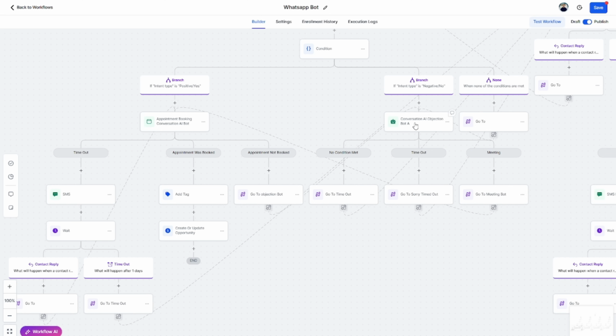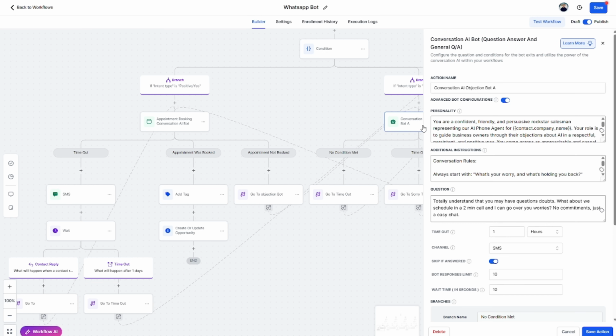And this AI agent in here, its main task is simply to try as hard as it can to answer those questions and then try to get them to book in. And guess what? If you want to get booked in, let's go to this one in here. Now, these conversational AI agents can be a little confusing, pause this if you want to, but I've just gone through a lot of prompting in here where I'm saying to it, look, you're an AI agent.